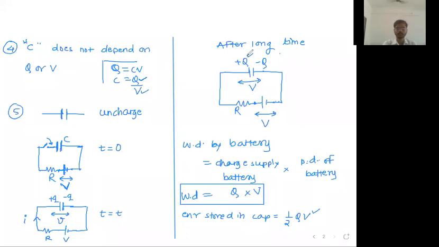Final charge on capacitor Q. Final potential difference of the capacitor is V. Battery potential difference is always V. Charge given by the battery is equal to Q. Work done by the battery is W equal to VQ. V means potential difference, Q means charge given by the battery. QV is the work done by the battery, and half of it will be stored on the capacitor, and the remaining half will be wasted.